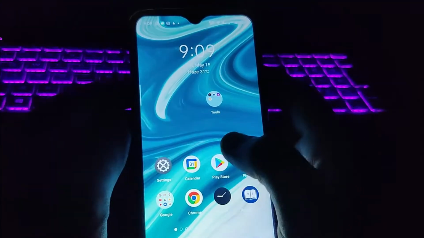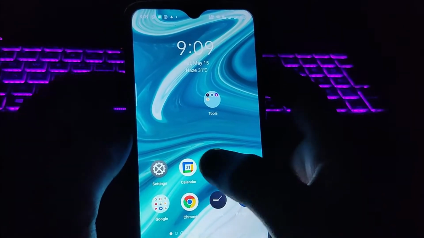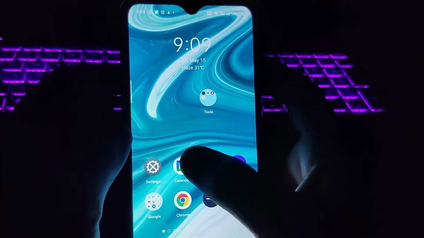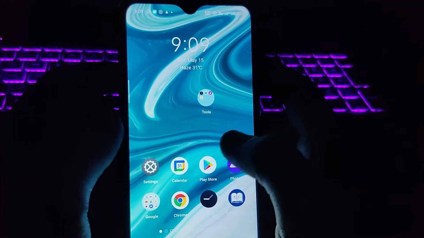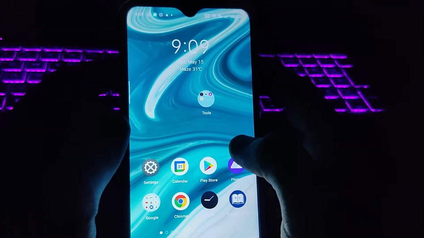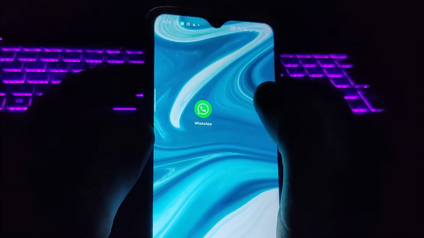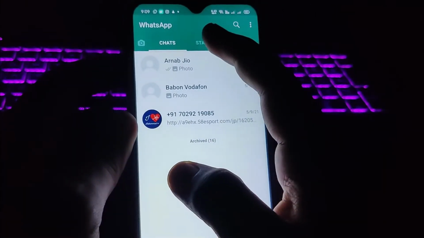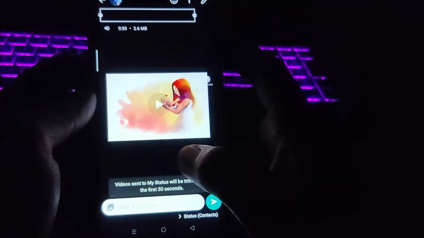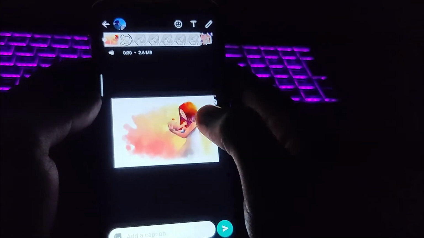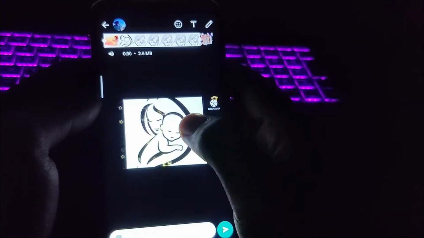In this trick, I'm gonna show you how you can share a video status without showing the video. Only the audio will be audible to all of your friends when you'll set it as your WhatsApp status. So let me show you. Just let's go to the WhatsApp and let me click on the status and just set a status. Now guys, I'm gonna pick a video. So you can see the video, and let me just play it. So you can see it has a nice audio, right?